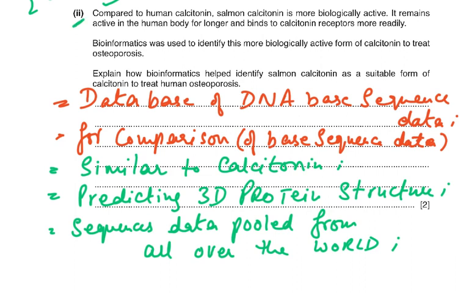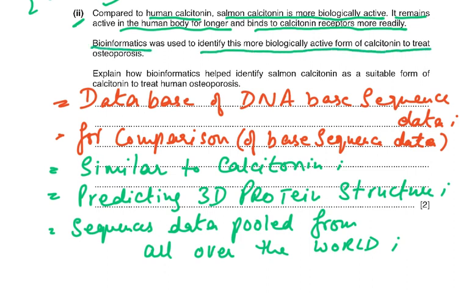Next part was part 2. Compared to human calcitonin, salmon calcitonin is more biologically active. It remains active in the human body for longer and binds to calcitonin receptors more readily. Bioinformatics was used to identify the more biologically active form of calcitonin to treat osteoporosis. Explain how bioinformatics helps to identify salmon calcitonin as a suitable form of calcitonin to treat human osteoporosis.